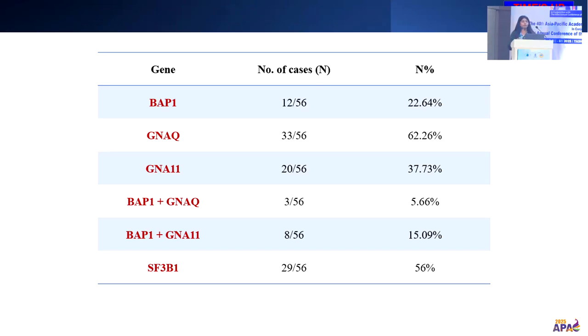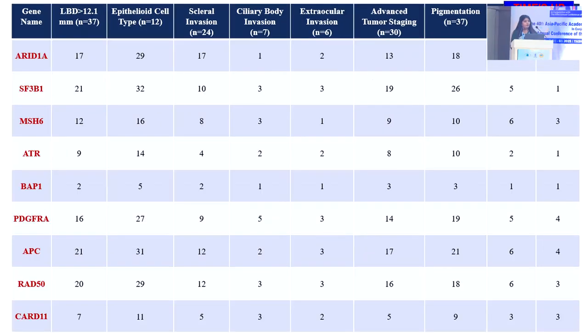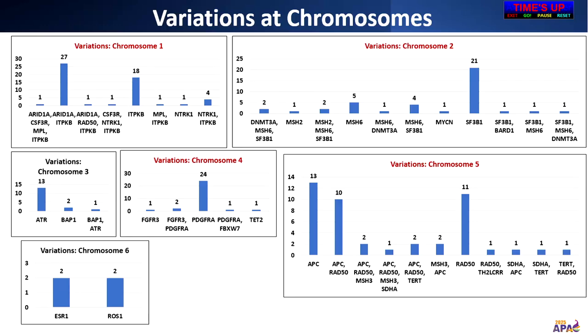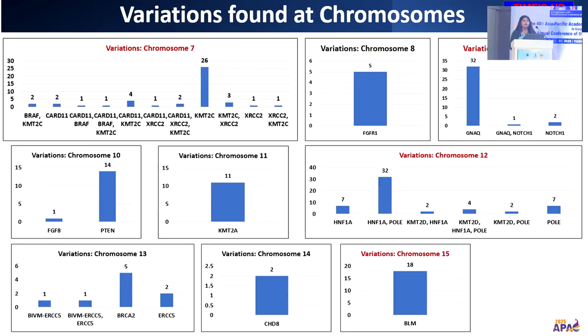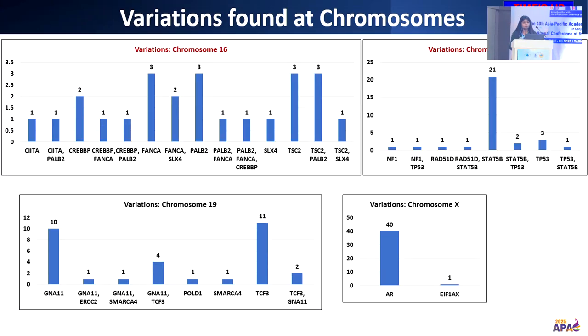In the literature, it is shown that GNA11 cases are more aggressive. So these cases were more important for the next step, as they have high metastatic potential. These are the numbers of cases in which we found our gene mutations. Similarly, we found these variations at different chromosomes. We found them at chromosome 3, which is important for uveal melanoma: ATR, BAP1, and BAP1 with ATR in one case. We found more variations in chromosome 2, chromosome 9, and chromosome 7. We found the most important, KMT2C, in chromosome 7.